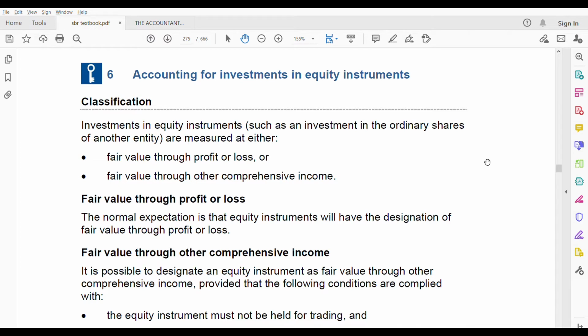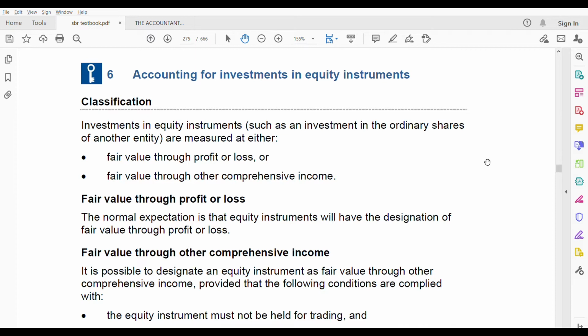Today's topic is accounting for investments in equity instruments. Recently we have covered financial instruments: financial liabilities, compound instruments, and financial assets. So this is part 4 of financial instruments, IFRS 9. We are going to deal with equity instruments.